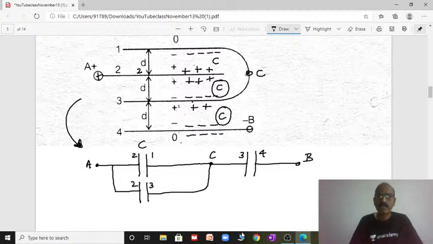Now, capacitance C, C, C. The first two are in parallel. Parallel means what is the effective capacitance?